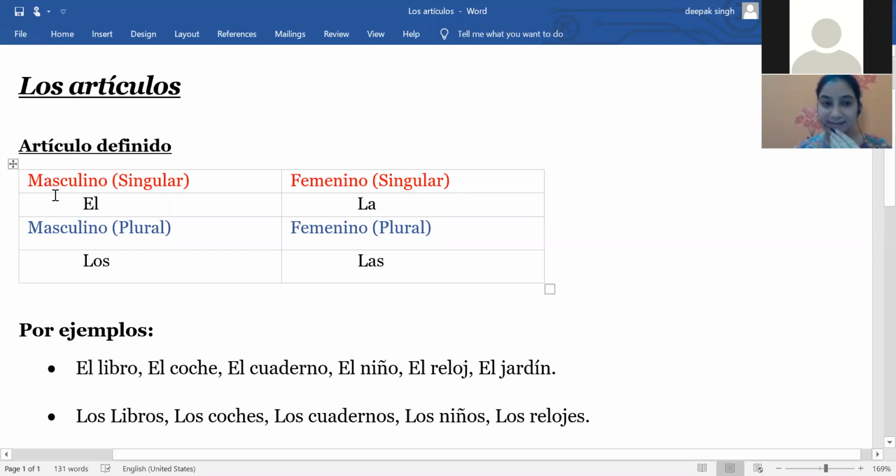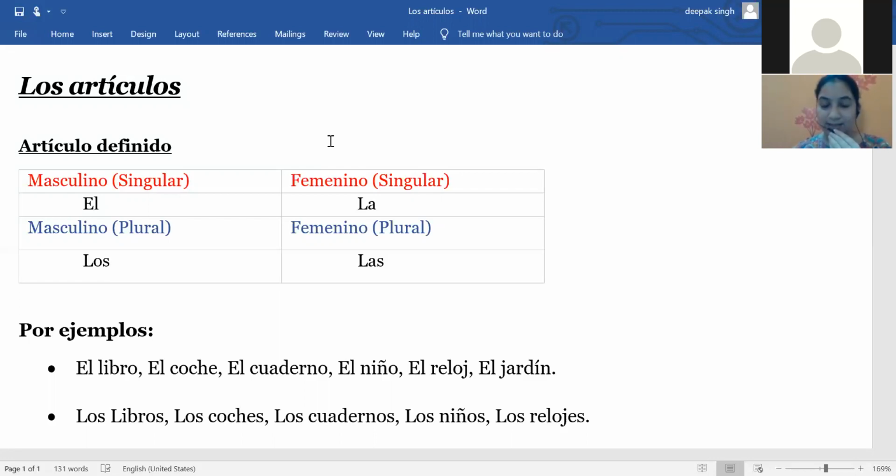We use articles with masculine nouns and with feminine nouns. Feminine nouns basically end with a, dad, tad, and ion. So these all are feminine nouns.